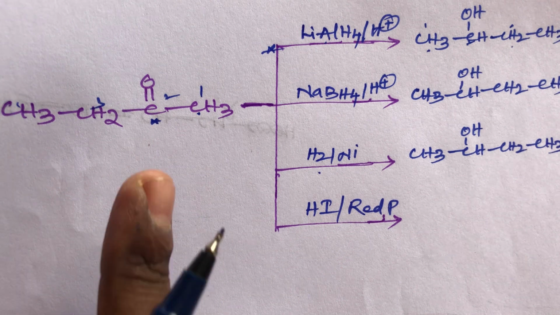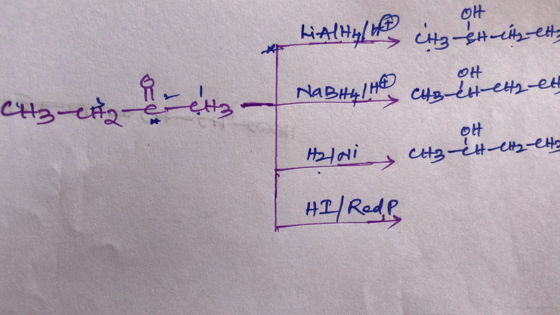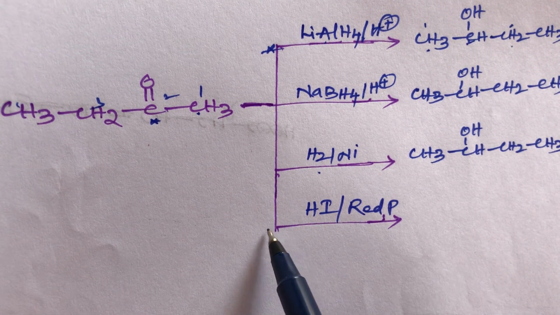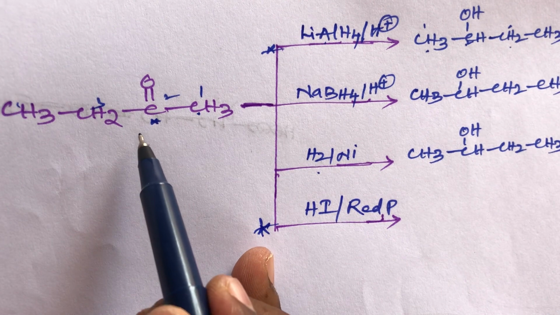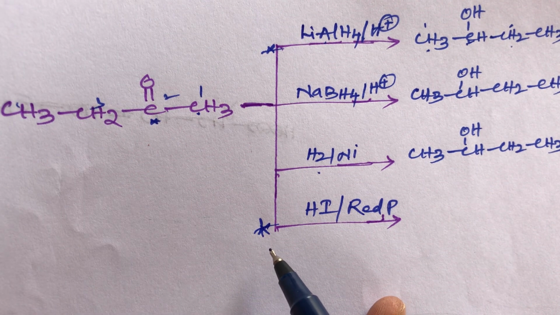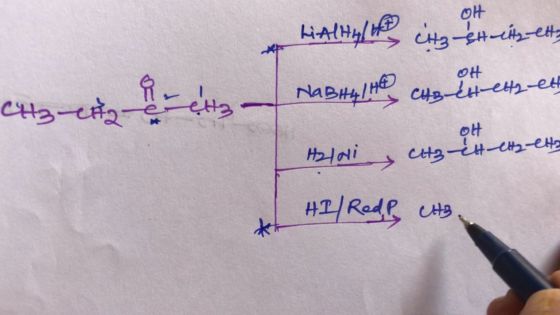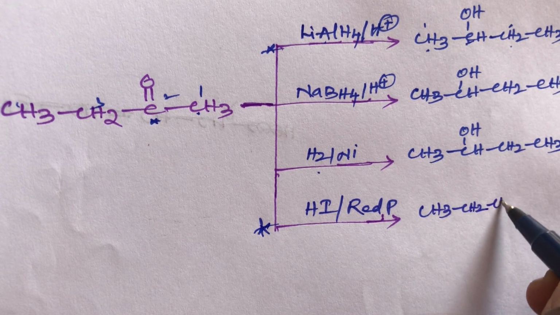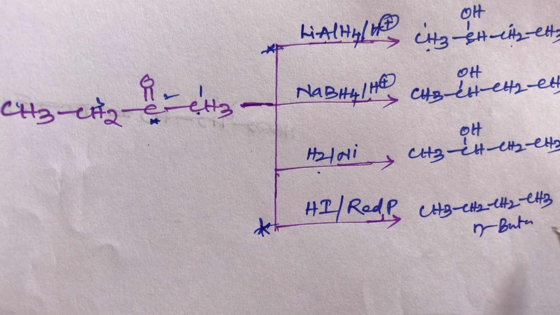Then same thing, student, when a ketone reacts with HI in the presence of red phosphorus, HI also acts as a strong reducer. This is also very important, student. HI is also a strong reducer. It can reduce aldehydes, ketones, acids, acid chlorides and esters. So here this keto group is converted into alkane. This keto group reacts with HI in the presence of red phosphorus. It gives the hydrocarbon CH3CH2CH2CH3. N-butane is formed. This is very important.